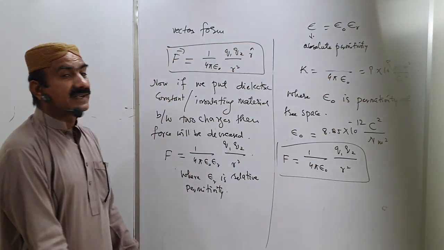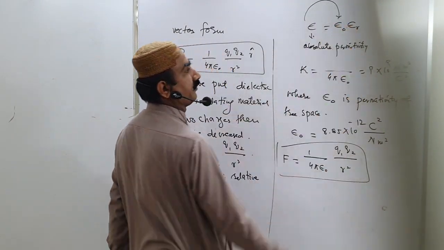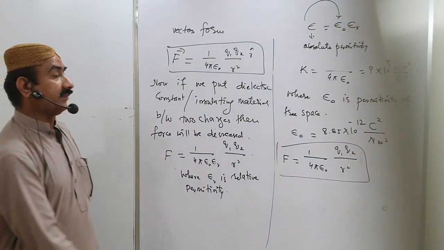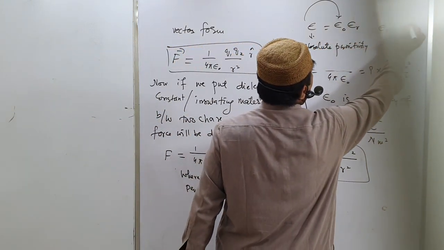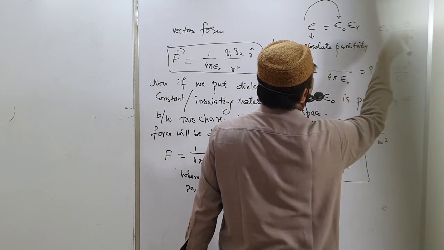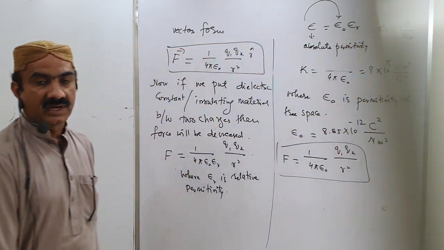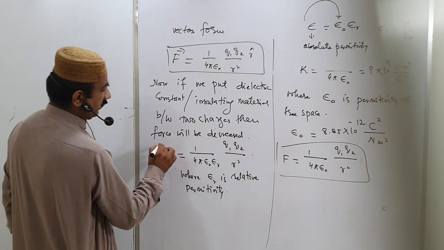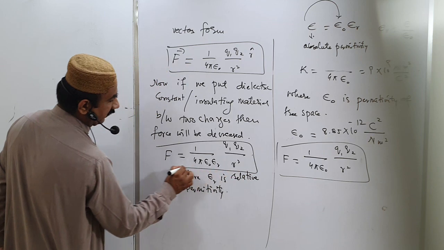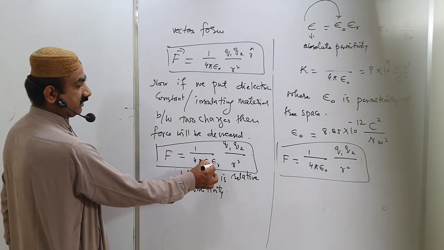Its unit is similar to epsilon naught, so epsilon r becomes a ratio, and it is unitless. It is different for different materials. So in the presence of a dielectric, the formula will be in this condition.